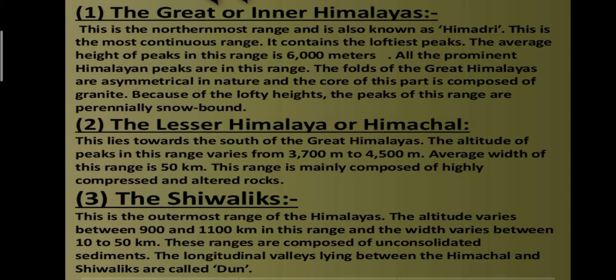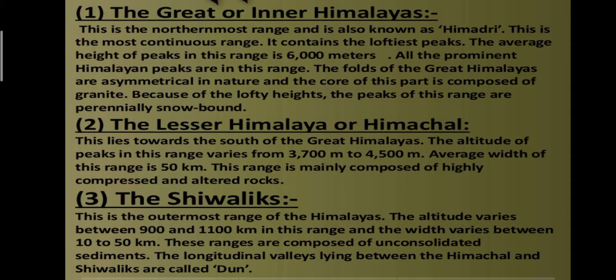All the prominent Himalayan peaks are in this range. Already we discussed these peaks in the last slide. So all these are present. The main important peaks are in this first range. The folds of the Great Himalayas are symmetrical in nature and the core of this part is composed of granite. Granite is available over there on the core part. Because of the lofty height, lofty means highest, the peaks of this range are perennially snowbound. Perennially means full year. Snow is available here. It is covered with snow.